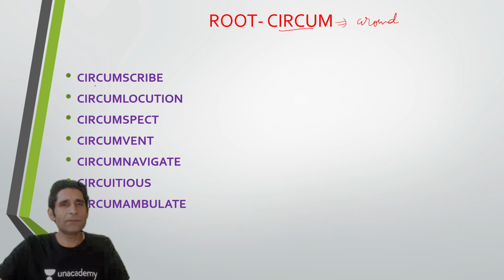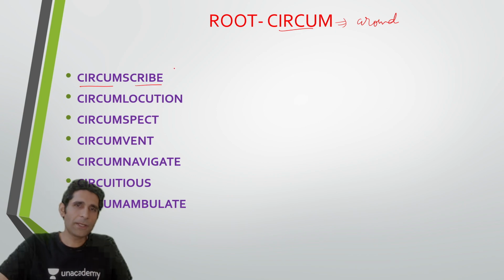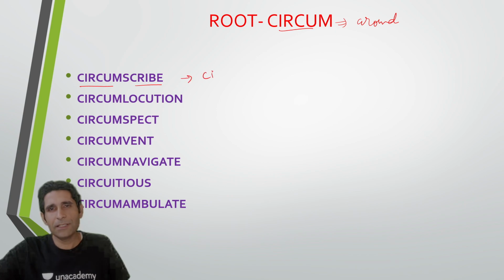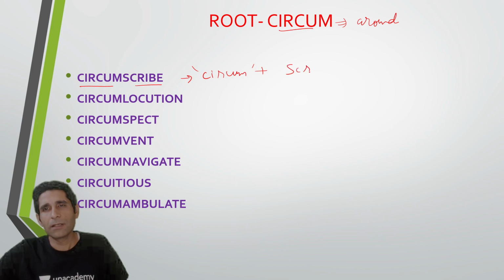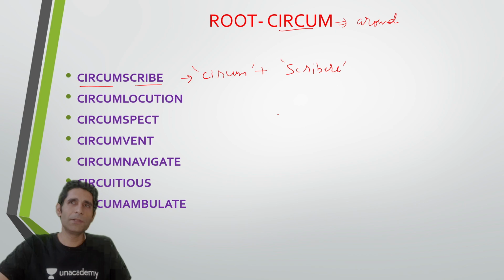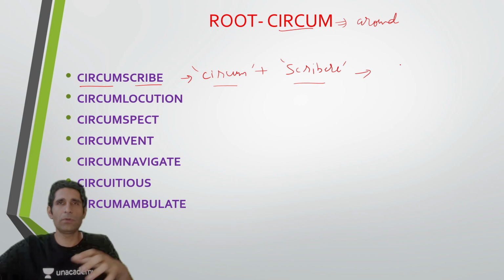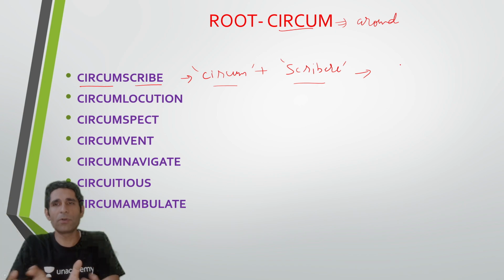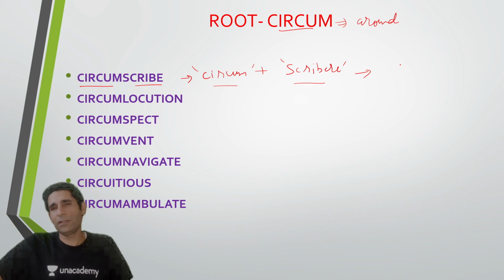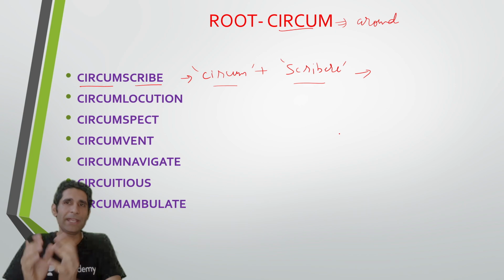Now, when I look at this first word, circumscribe, it comprises these two roots, that is circum, that is around, and scribere, that is the same root that you have in scribble. Scribble means to write. So circumscribe means to draw a line around, or to restrict something by drawing a boundary. So circumscribe को हम कैसे यूज कर सकते हैं? Either when you draw a boundary around something, or you limit the range of something.